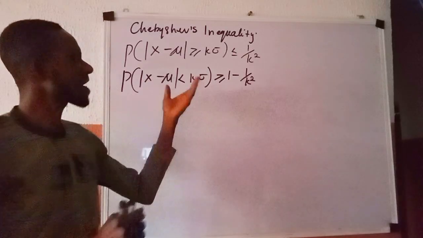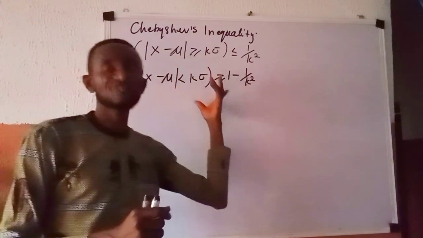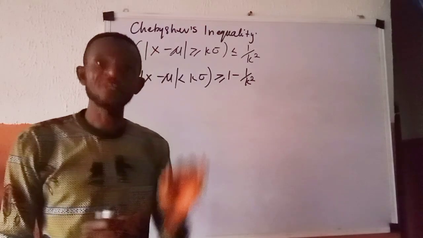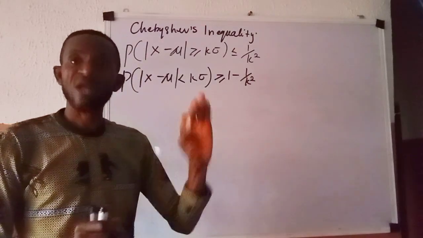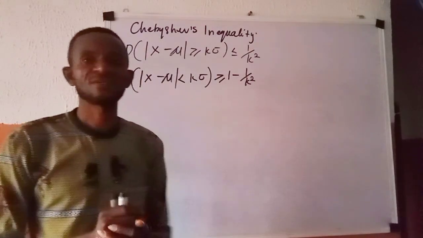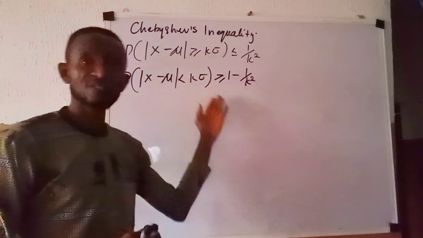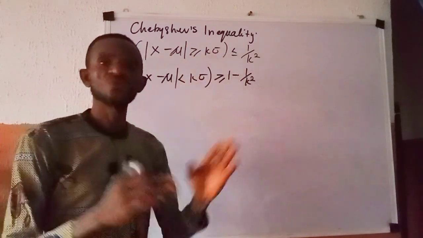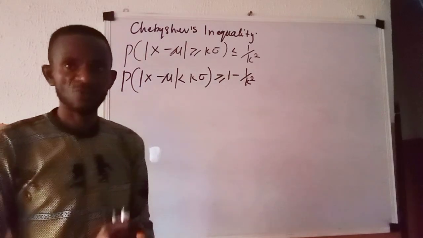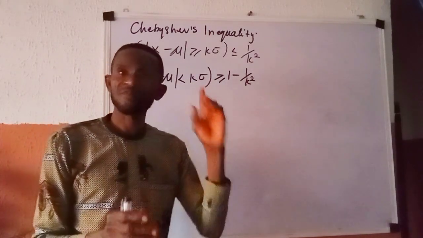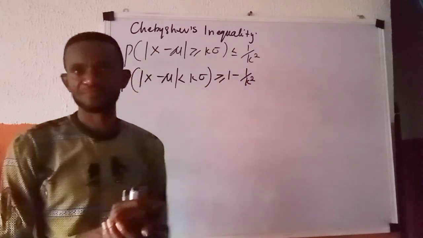Of course, stating them on the board for our students to see and be able to recognize is important. But the focus of today's class is to be able to derive these Chebyshev's inequalities with our students, so that they will be able to know everything about the theory of the inequality.